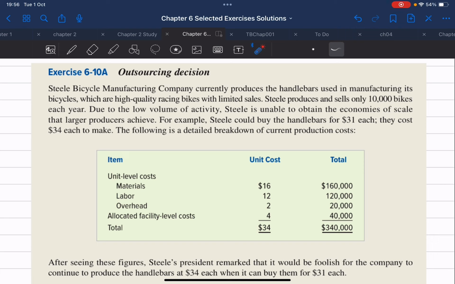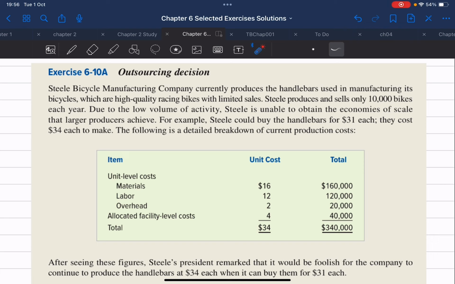And then they're giving us here a bunch of information that relate to the production process. Unit level costs include materials, labor, and overhead. The materials cost $16 per handlebar, the labor costs $12, and the overhead costs $2. And then we have allocated facility level costs of $4 per handlebar.